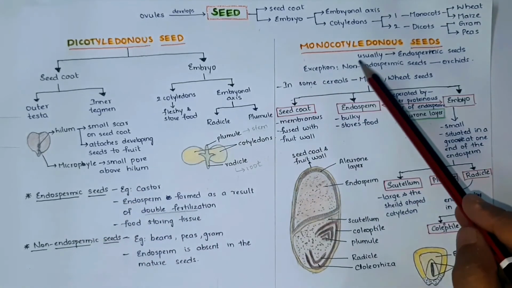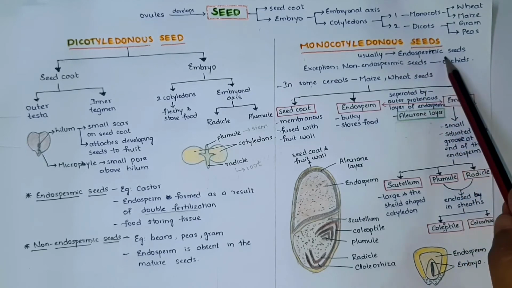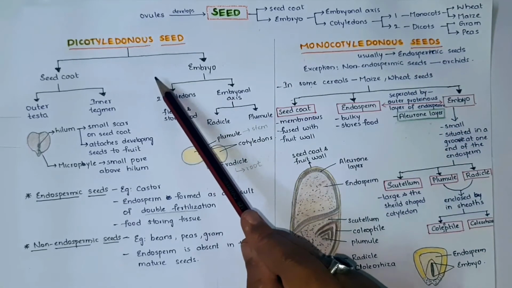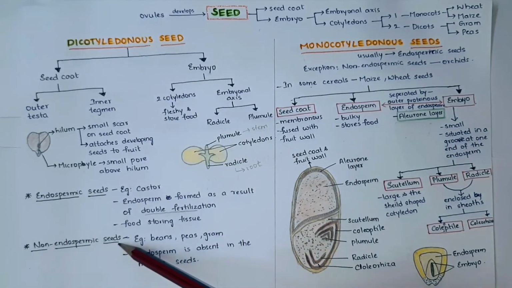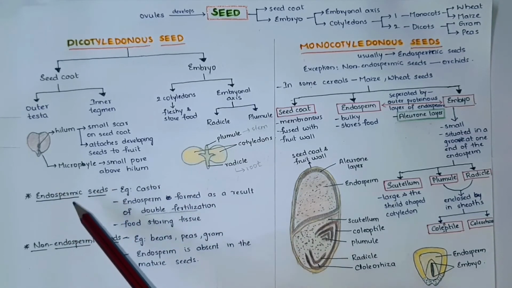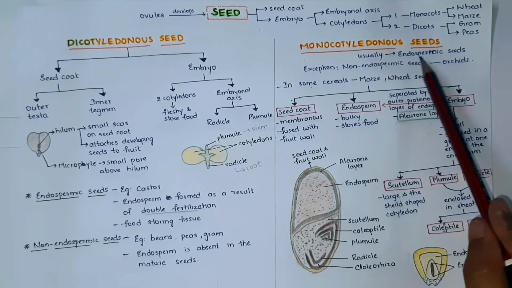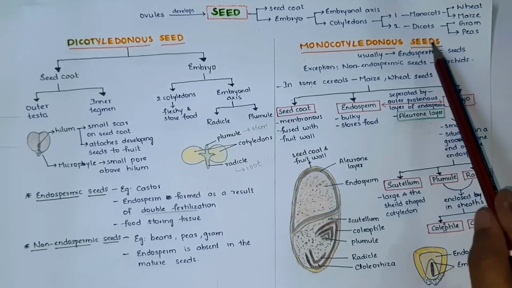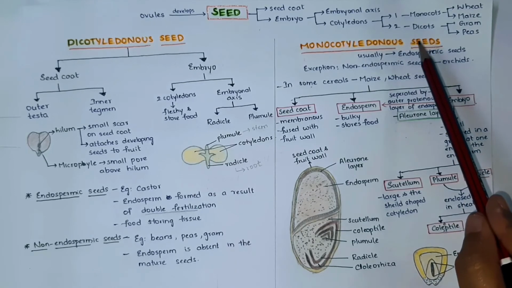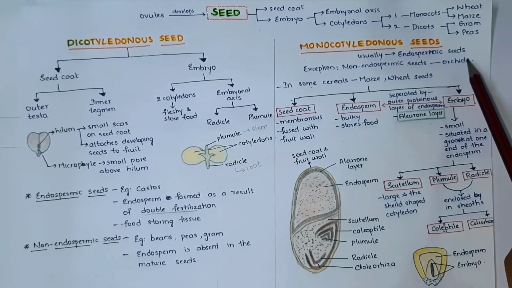Coming to the monocotyledon seed, monocotyledon seeds are usually endospermic. Dicotyledon seeds are usually non-endospermic. The exception is castor. Castor is an endospermic seed. Here the non-endospermic seed is orchids. Usually monocots are endospermic, but a non-endospermic seed is also present in monocots, that is orchids.